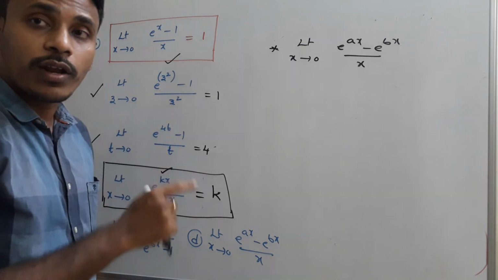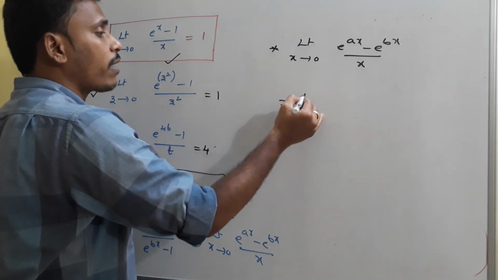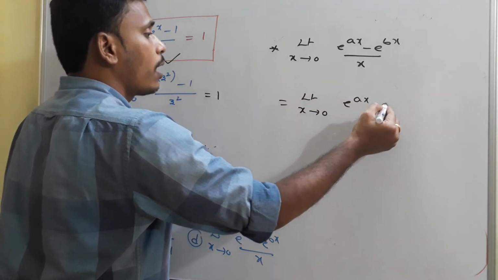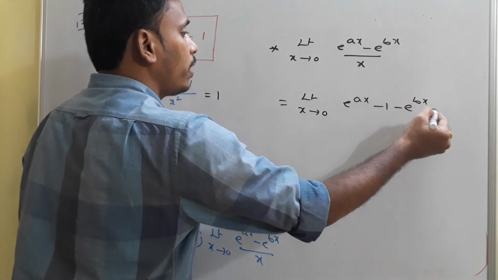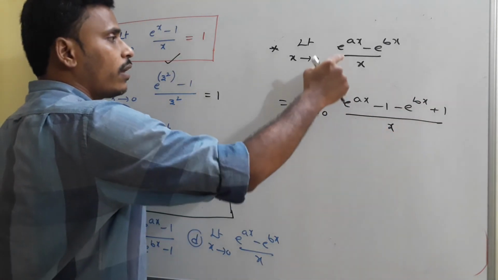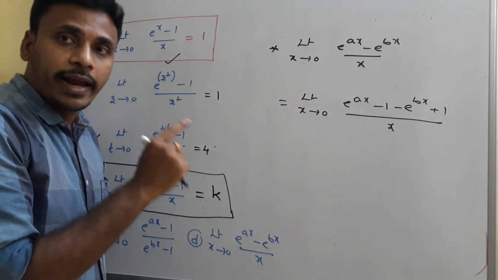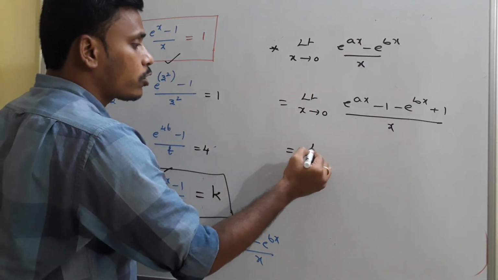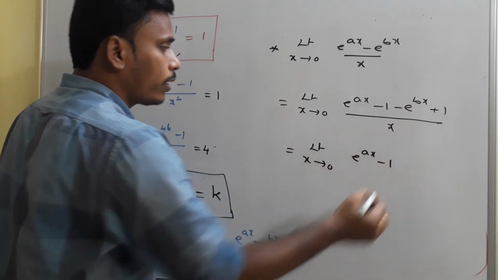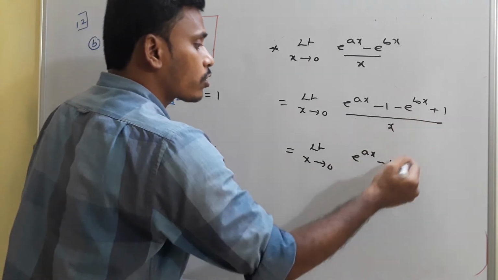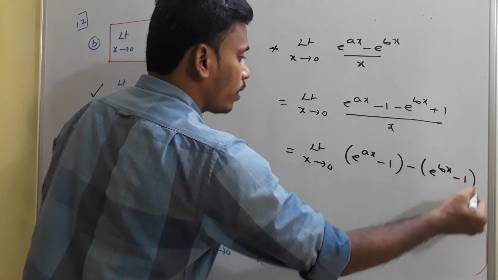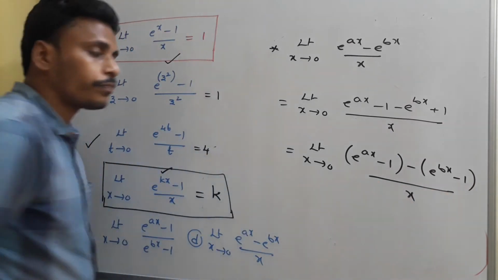Just as we discussed for 11a, here again you just subtract 1 and then add 1. Limit x tends to 0, e power ax minus 1 minus e power bx plus 1 divided by x. So the same denominator, and for the numerator, subtract 1 and add 1. Then this equals limit x tends to 0, e power ax minus 1, and from these two terms you just take out the minus, minus of e power bx minus 1, divided by x.